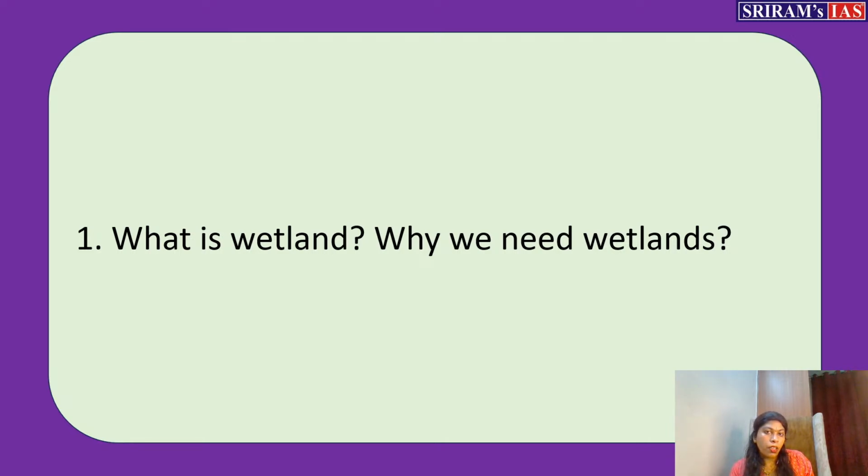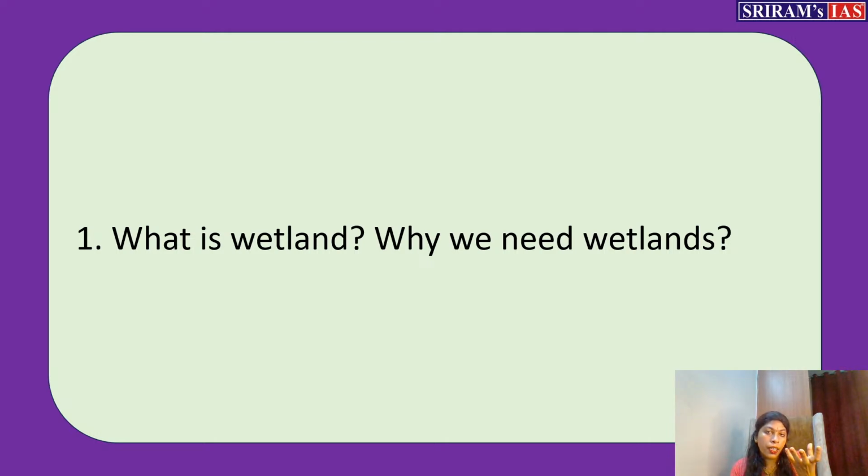So why we need wetlands means the first thing which comes into our mind is wetlands act as kidneys of the ocean interface. Okay, kidneys. Why are we saying them as kidneys? What is the function a kidney is performing in our body? Kidney is trying to filter the unwanted things in our body, purifying the blood. In the same way, the wetland is also trying to purify the polluted water.